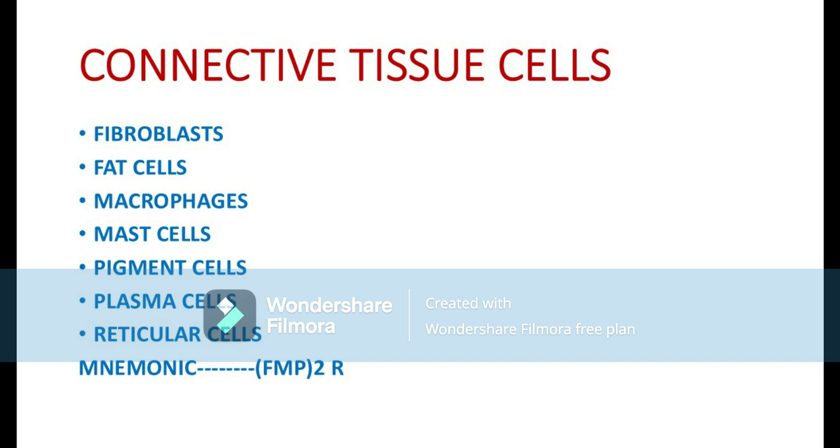P stands for the pigment cells and the plasma cells. And R stands for the reticular cells. So FMP2R, where F, M and P are each two in number, with R standing for the reticular cells. While studying, any of these cells can come as a short note in your exams.